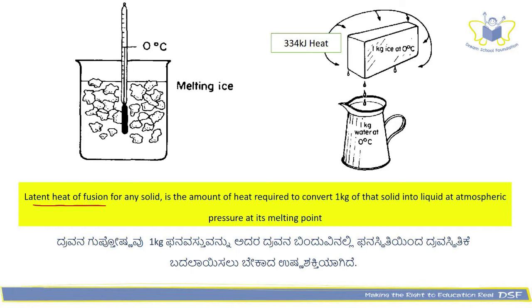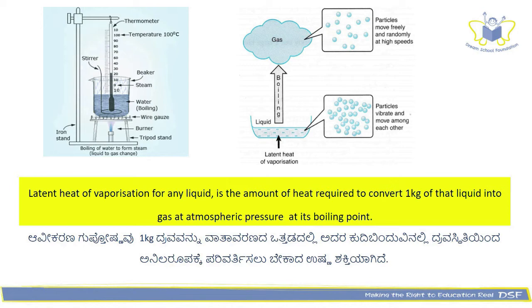Latent heat of fusion for any solid is the amount of heat required to convert 1 kg of that solid into liquid at atmospheric pressure and at its melting point. Here you can see that latent heat of ice is 334 kilojoule. Latent heat of vaporization of any liquid is the amount of heat required to convert 1 kg of that liquid into gaseous form at atmospheric pressure and at its boiling point.